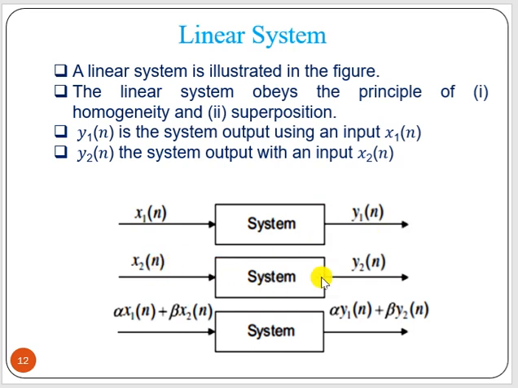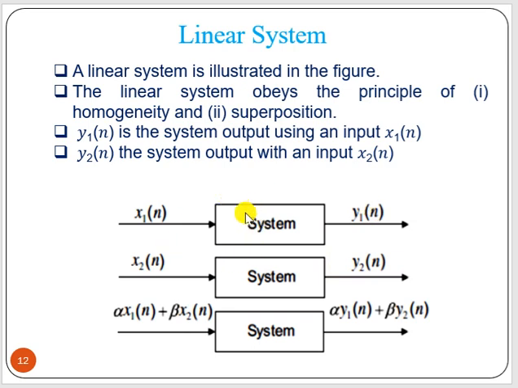Similarly, x2[n] passes through the system and gives y2[n]. Now homogeneity means if we multiply the input by a scalar factor, say a x1[n], the output should be multiplied by the same scalar, that is a. So a x1[n] should give us a y1[n]. Similarly, b x2[n] should give us b y2[n].